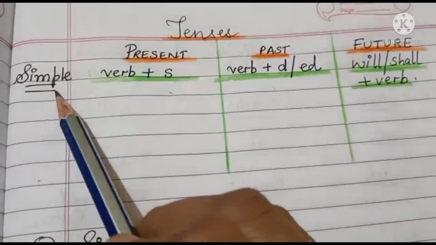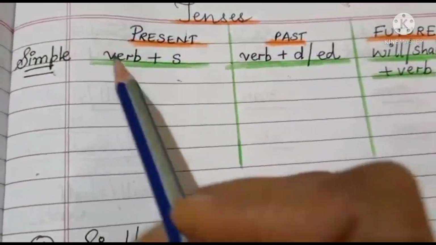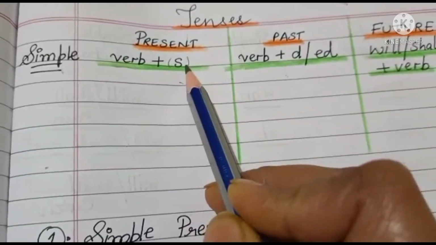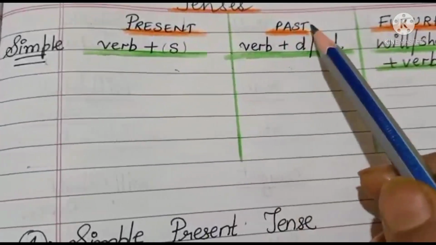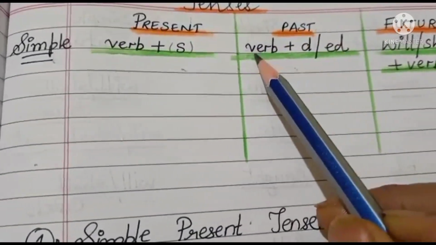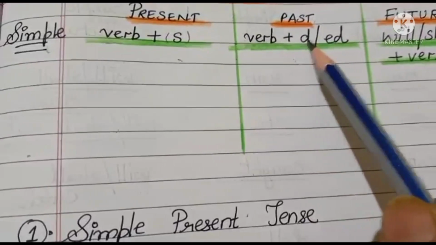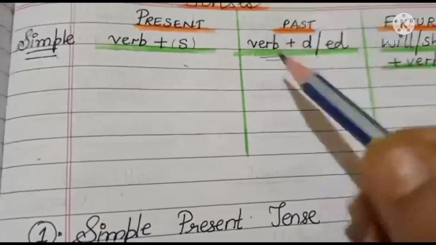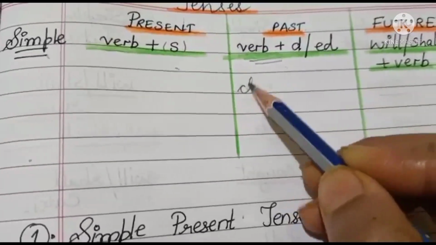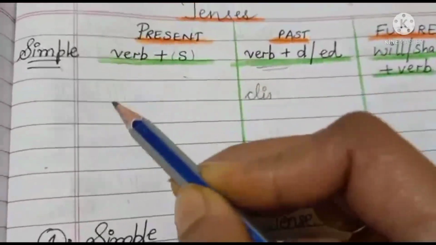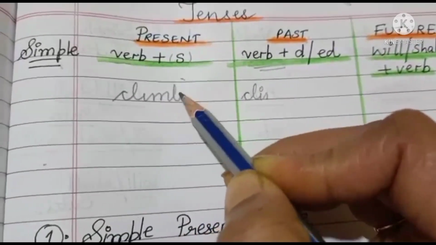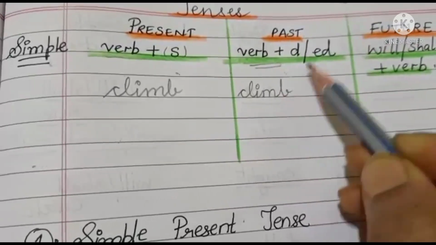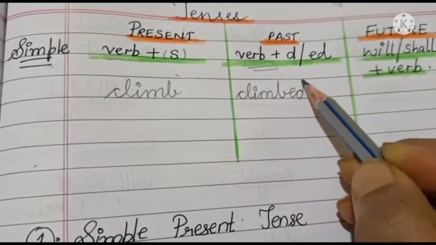When we are talking about simple present tense children, we talk about the verb plus s. We generally add s. And when we talk about past, we use the verb plus d or ed along with the verb. It is not compulsory children. Like, the verb is climb. If I am talking about present tense climb, what will be the past tense of climb? Climb and ed we will add, it becomes past, climbed.